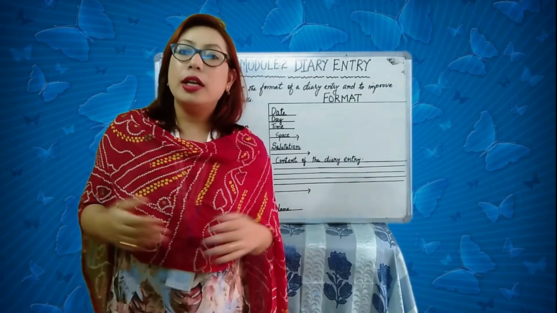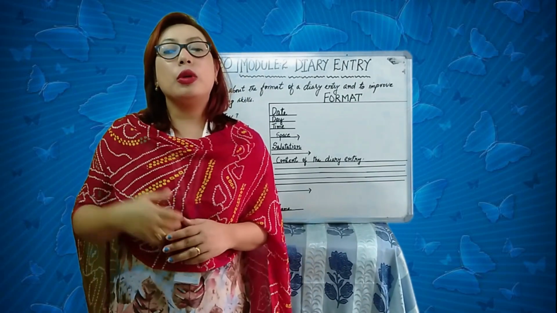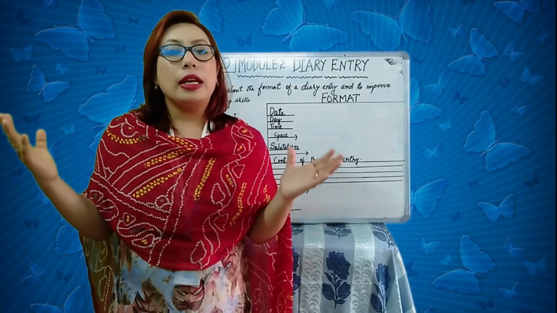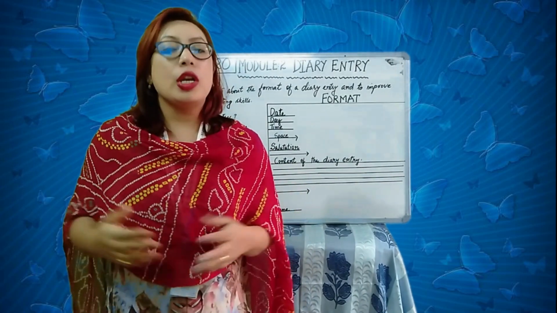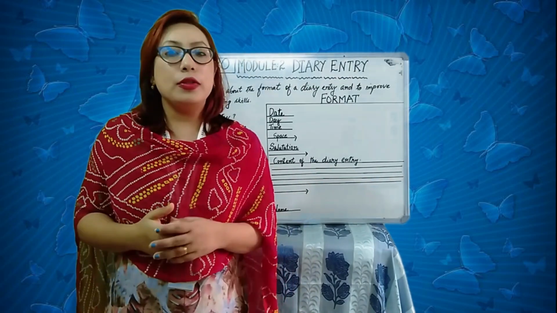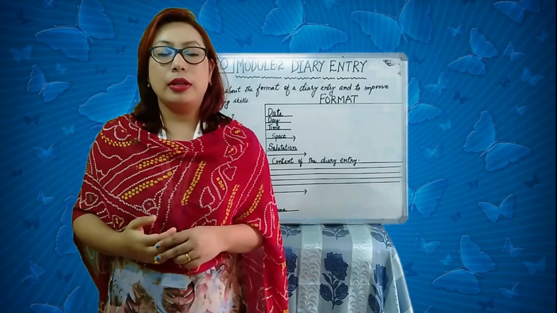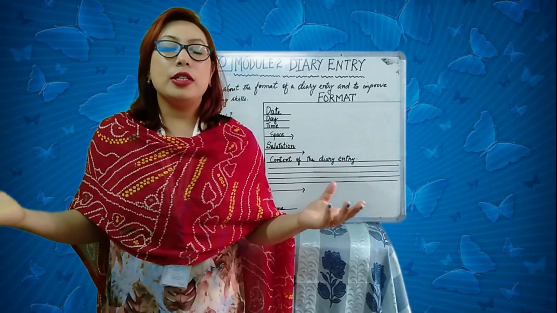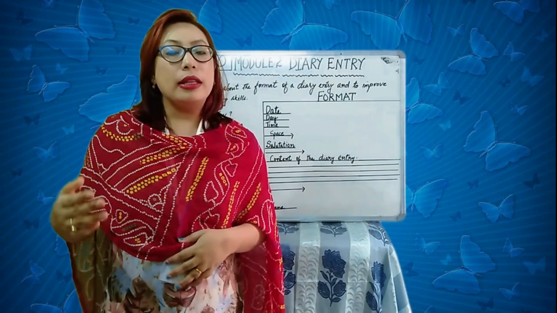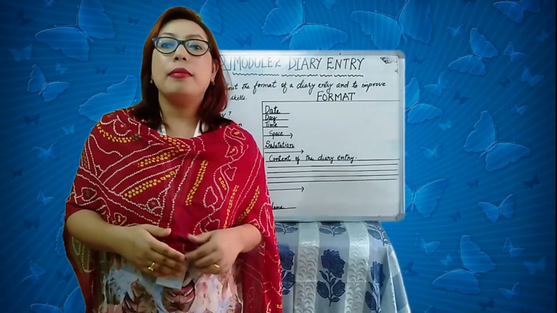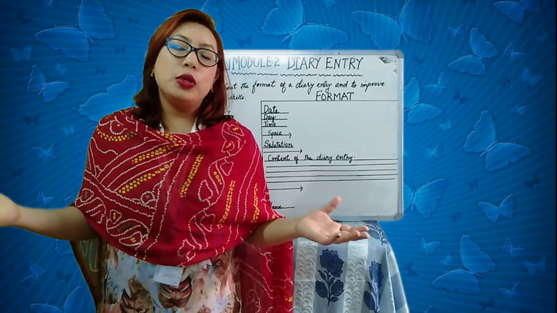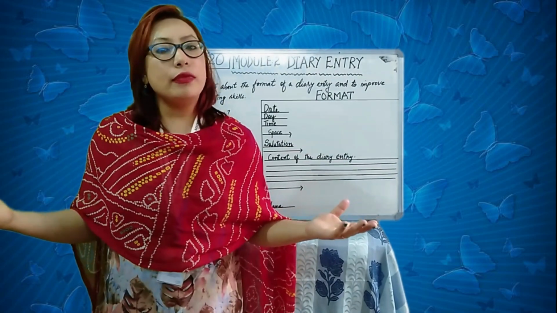Then you come for the salutation, that is you greet the person, you write the name of the person, then you leave some space and then you start the main content, that is the body of your message, and finally you conclude by giving a final salutation and the signatory, that is you end it with your name, right? The one who has written the message will write his or her name at the left corner of the message. And I've also told you that messages can be of different types, right?